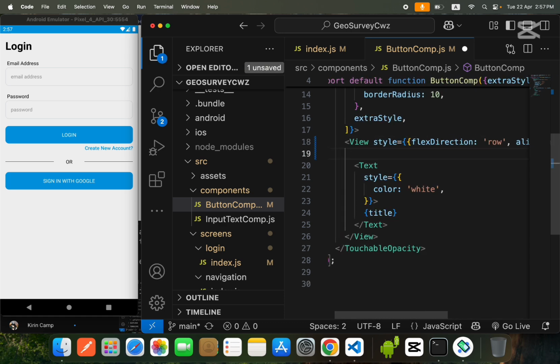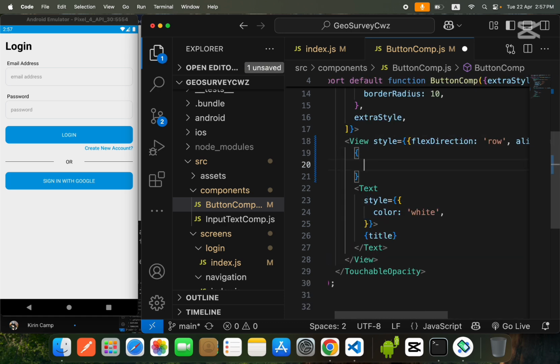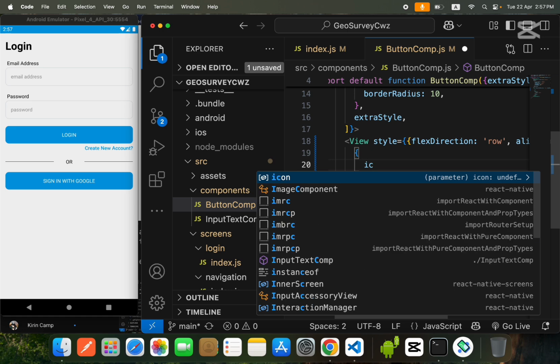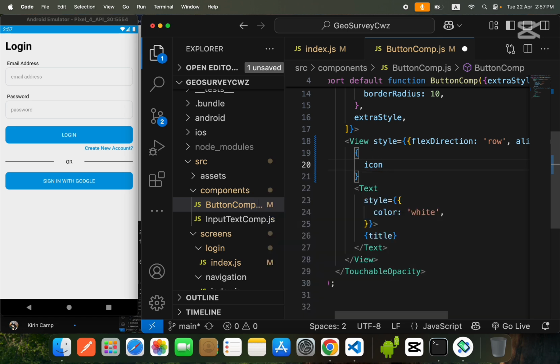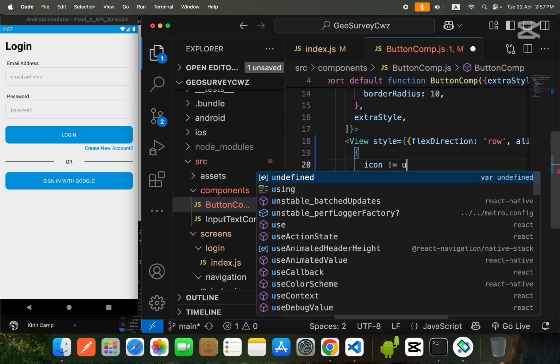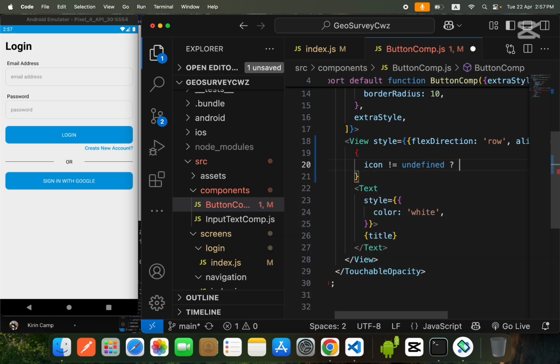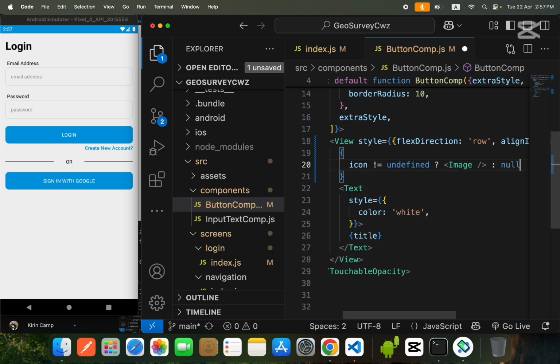Now, if the icon is provided, then we will show the icon, else we will not. So how can we do that guys? For this we will use an if condition: if icon is not equal to undefined, then we will show the image, else we will show nothing, so null.